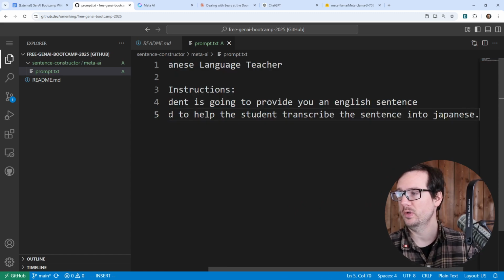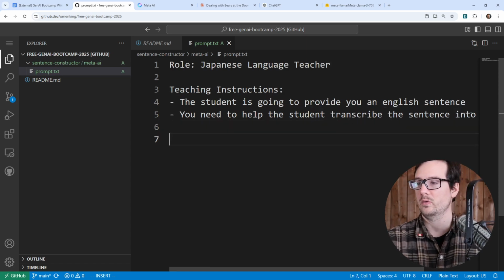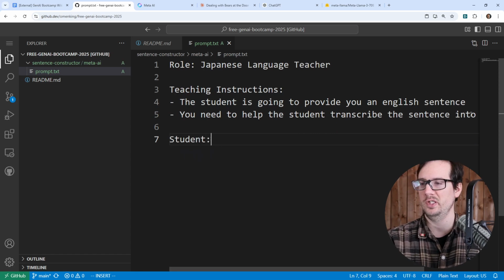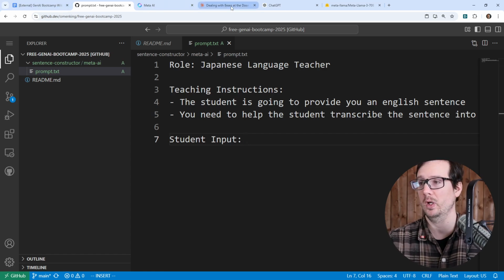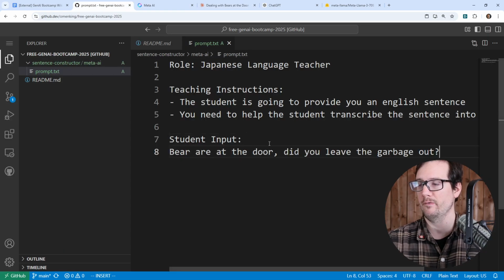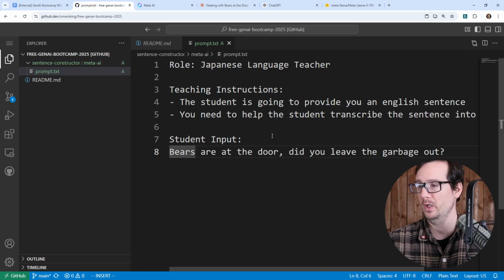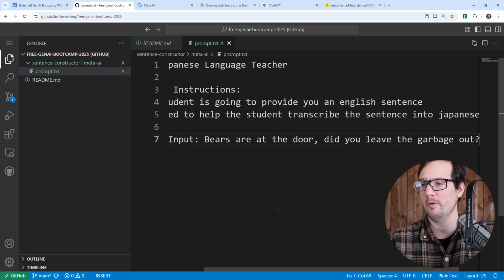Also, I'm going to provide it the sentence. I'm going to say student input here, because I feel like if we do this, it's going to save us a lot of time, not having to give it a second message. I'm going to grab this sentence that we used earlier, since we're already familiar with it. So, bears are at the door. Did you leave the garbage out? And so that will be the student input. And so we have our first working document.